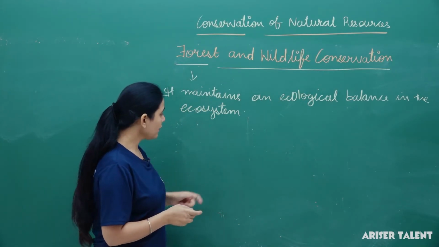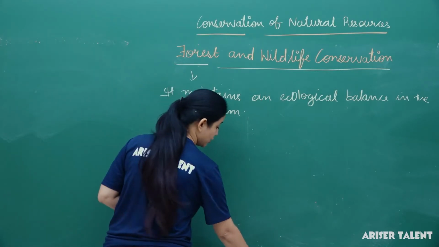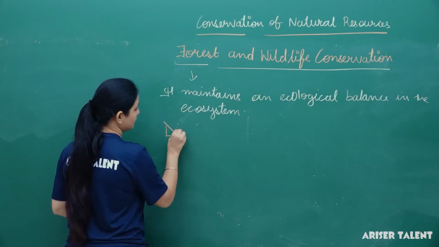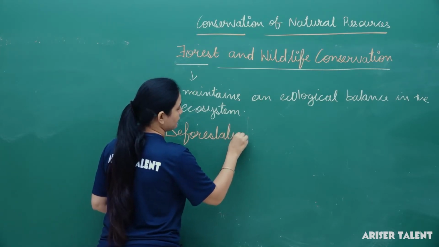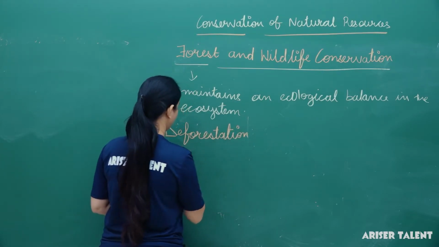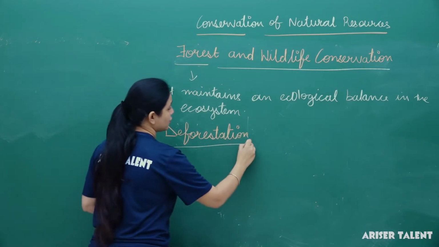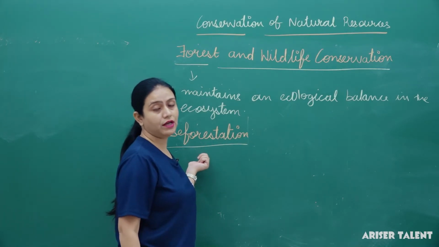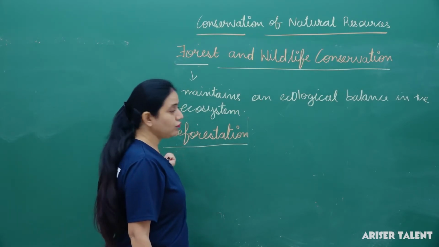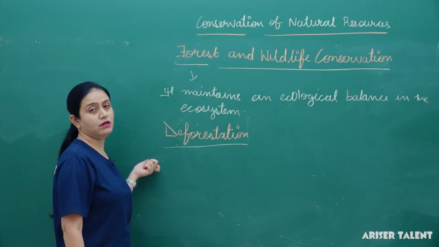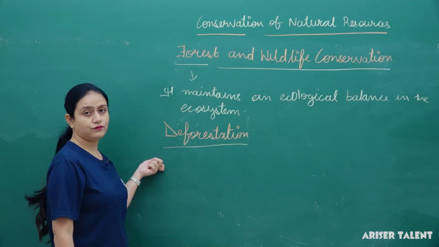Fine. Now, let us talk about deforestation. What is deforestation? Forestation means a large area where a good amount of trees and plants are there. Deforestation means reduction of forest cover.